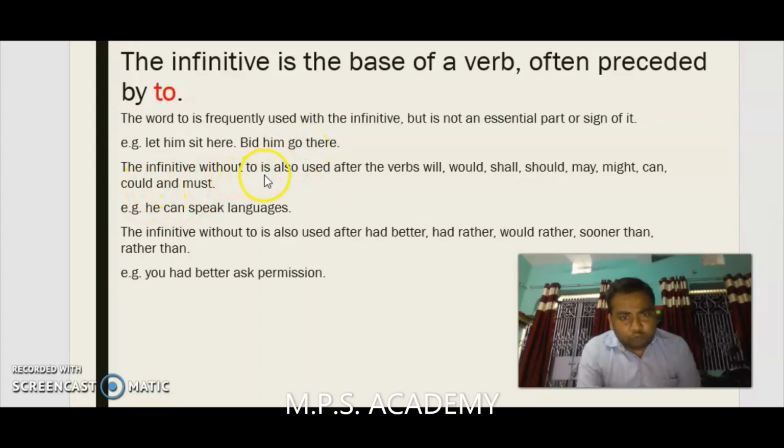The infinitive without to is also used after the verbs will, would, shall, should, may, might, can, could, and must. These are some verbs where infinitive without to is used. For example, he can speak many languages.